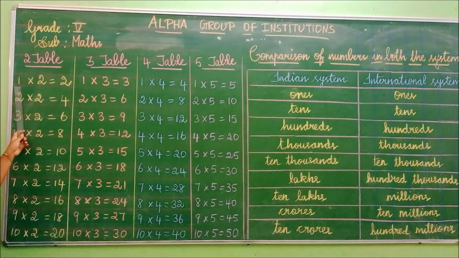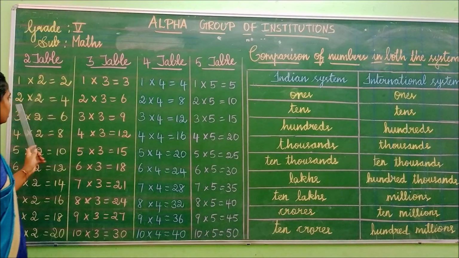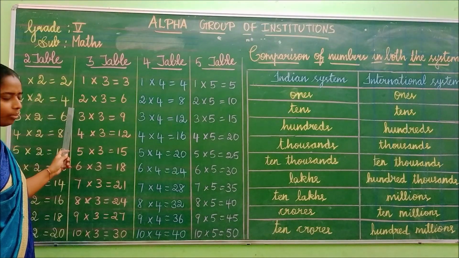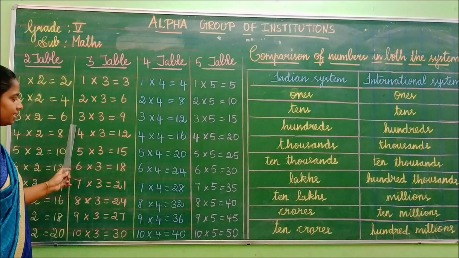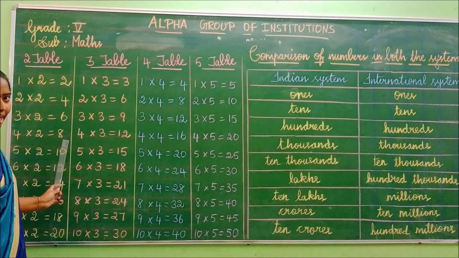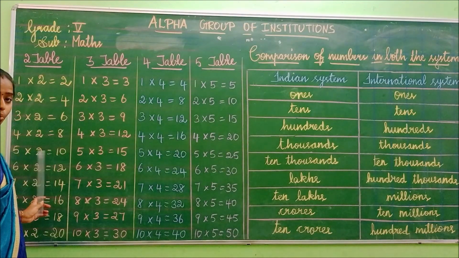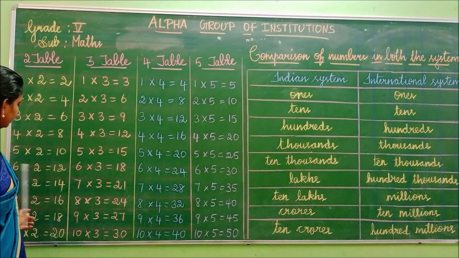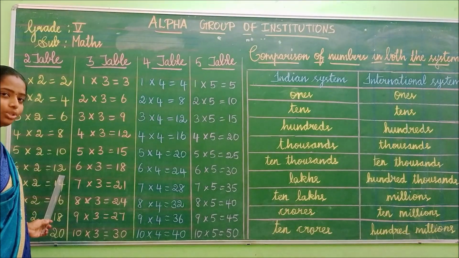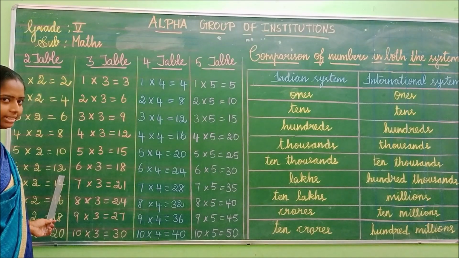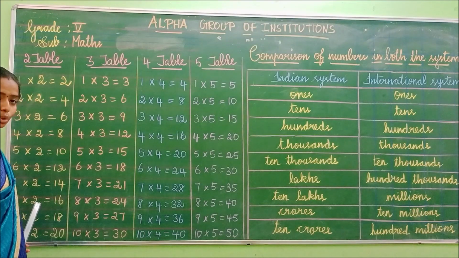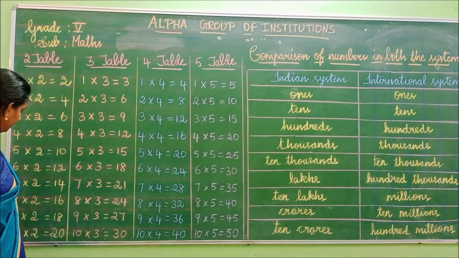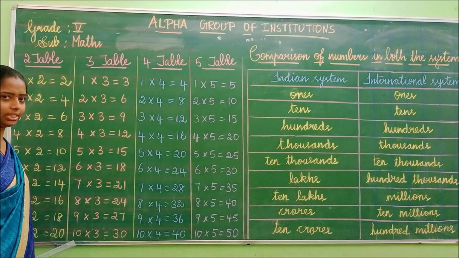See, 1 2 is 2. 2 2s are 4. 3 2s are 6. 4 2s are 8. 5 2s are 10. 6 2s are, what is it? 12. Isn't it? You all know 2 table, isn't it, children? 7 2s are 14. 8 2s are 16. 9 2s are 18. 10 2s are 20.